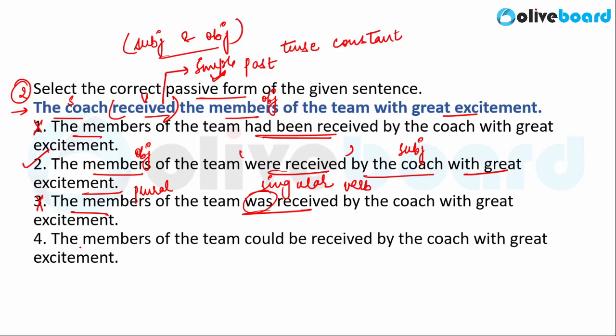Now option 4 says the members of the team could be received. Could be received is incorrect here. The sentence does not indicate possibility, so we can negate option 4 as well. This leaves us with option 2. So option 2 here is the correct answer. I hope most of you were able to solve this question. This was an easy question.